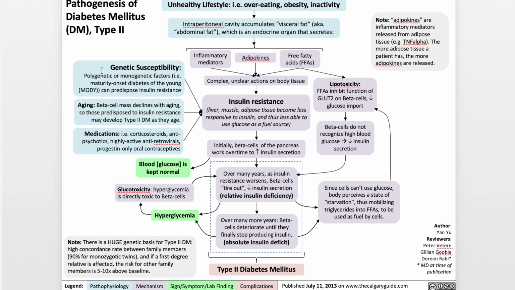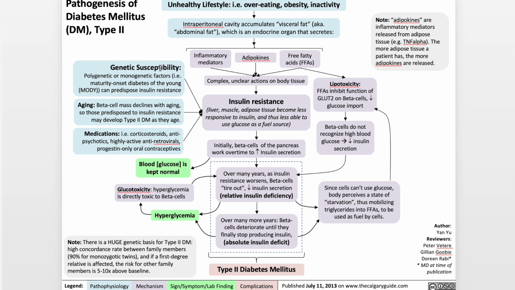The other contributors to the pathogenesis of type 2 diabetes are as follows. Genetic susceptibility. Some patients have polygenetic or monogenetic factors, such as maturity-onset diabetes of the young, otherwise known as MODY, which can predispose to insulin resistance. Another factor is aging. With age, the beta cell mass declines, and so those predisposed to insulin resistance may develop type 2 diabetes as they age. Lastly, some medications might precipitate type 2 diabetes, such as corticosteroids, antipsychotics, highly active antiretrovirals, or progesterone-only oral contraceptives.